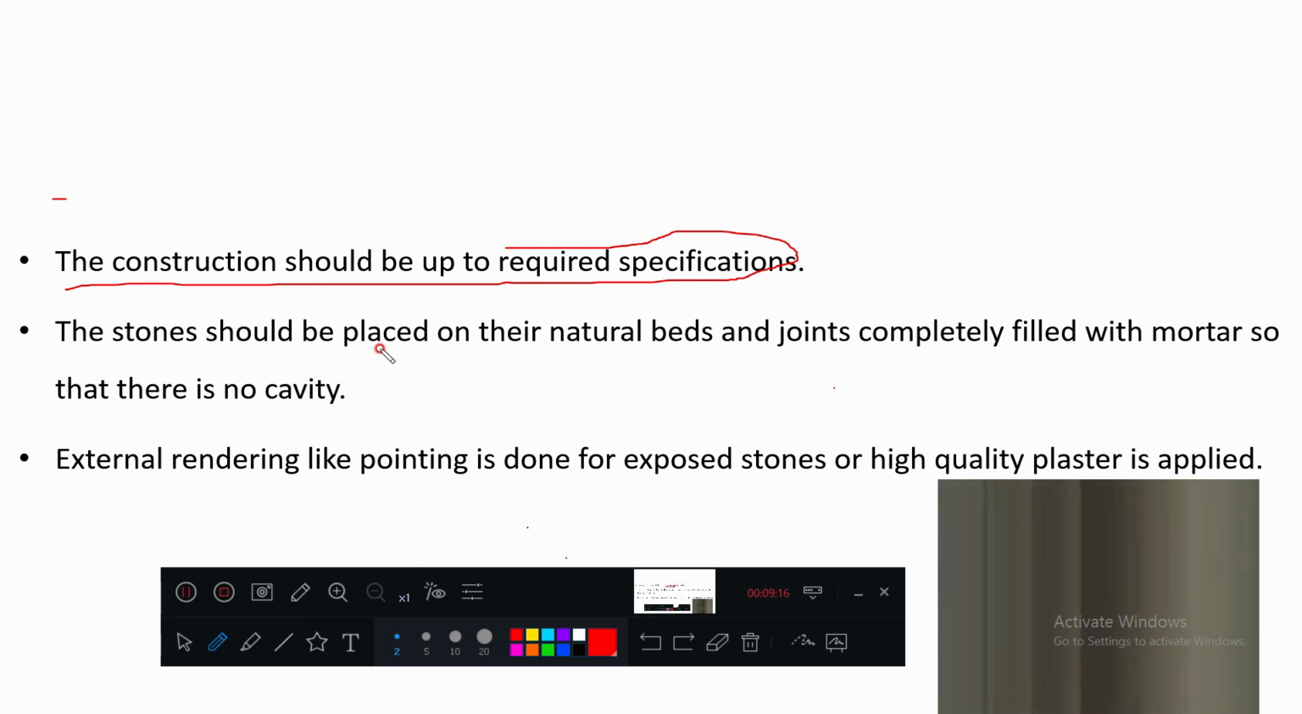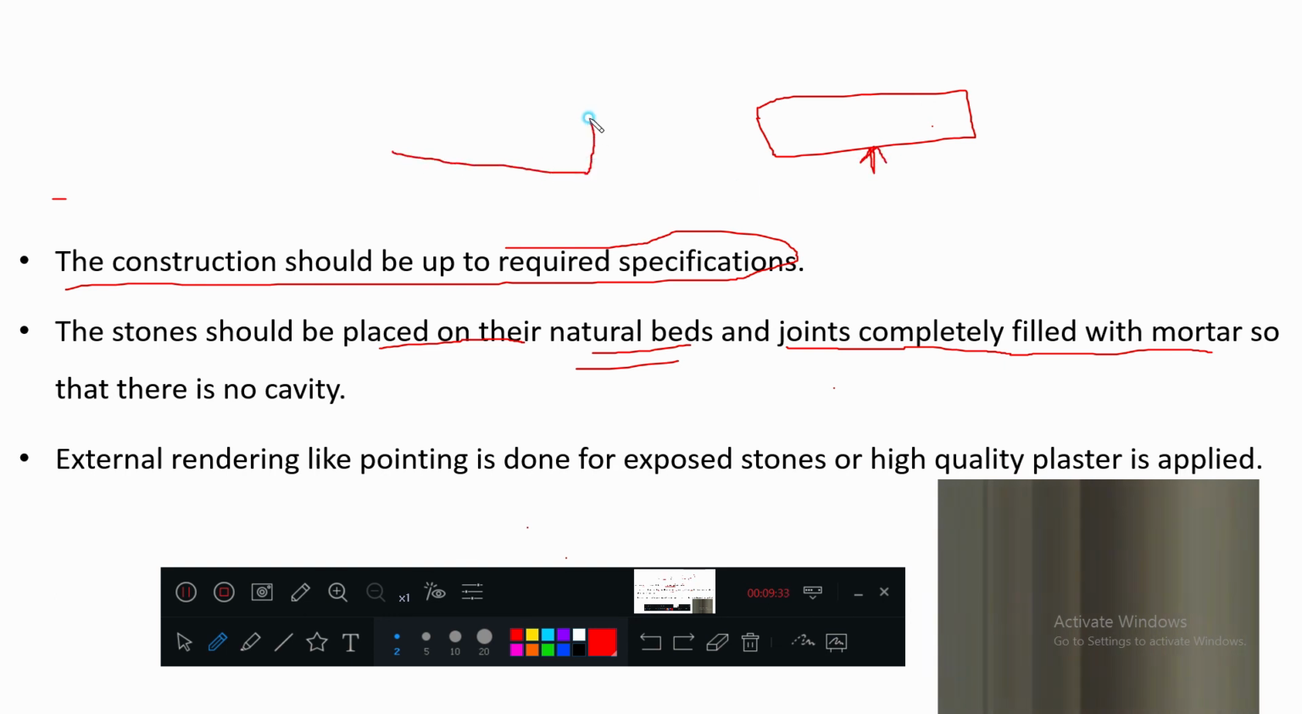The stones should be placed on their natural beds, and joints completely filled with mortar. Meaning what? If a stone is there, in the laying process, this is its natural bed. We call it the natural bed. So this stone has to be laid in its natural bed only. What will happen if it is laid like this in a vertical position? The total masonry will be weak and there may be chances of falling.